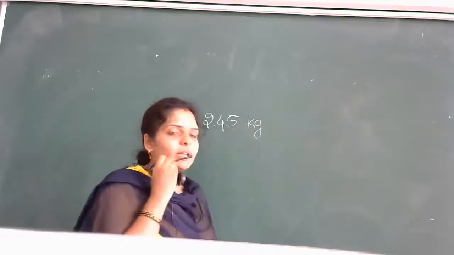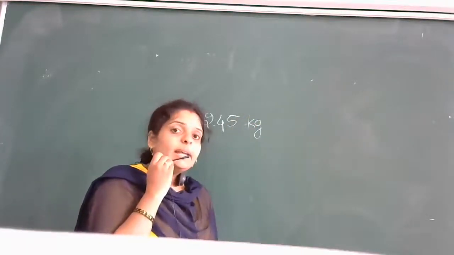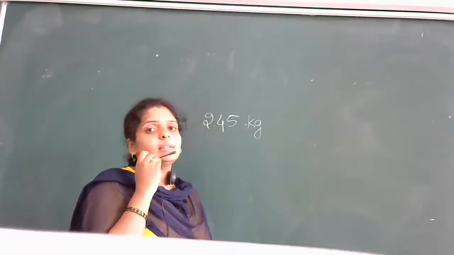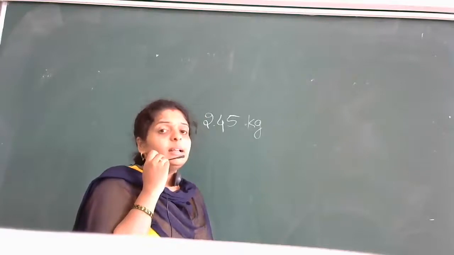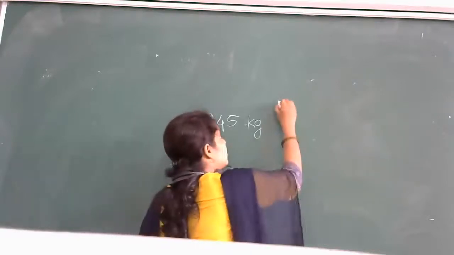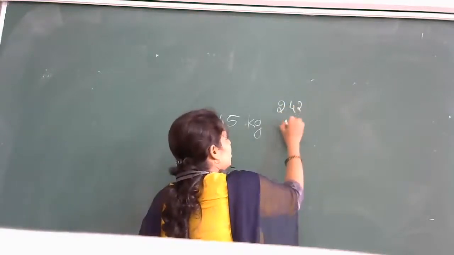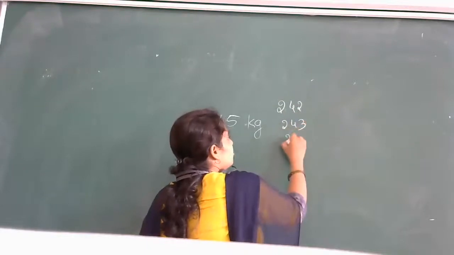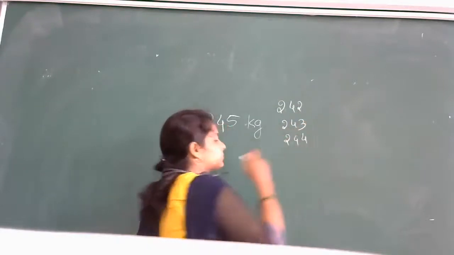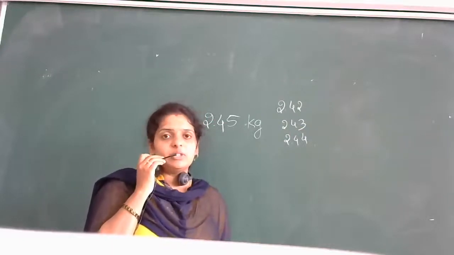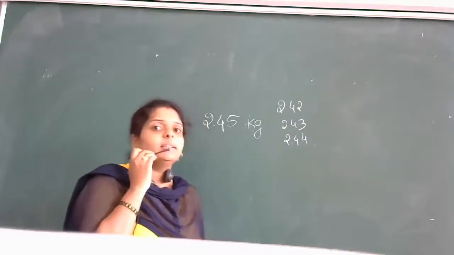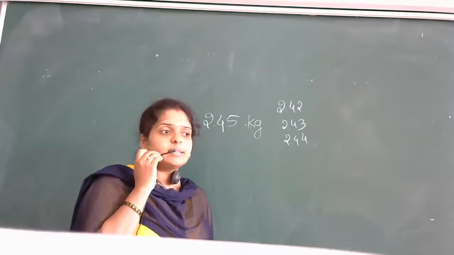Next, some other person measures it, and then he may get the value as 2.42, 2.43, 2.44. Okay, so the same object, when measured different times, there is a small difference in the weight.